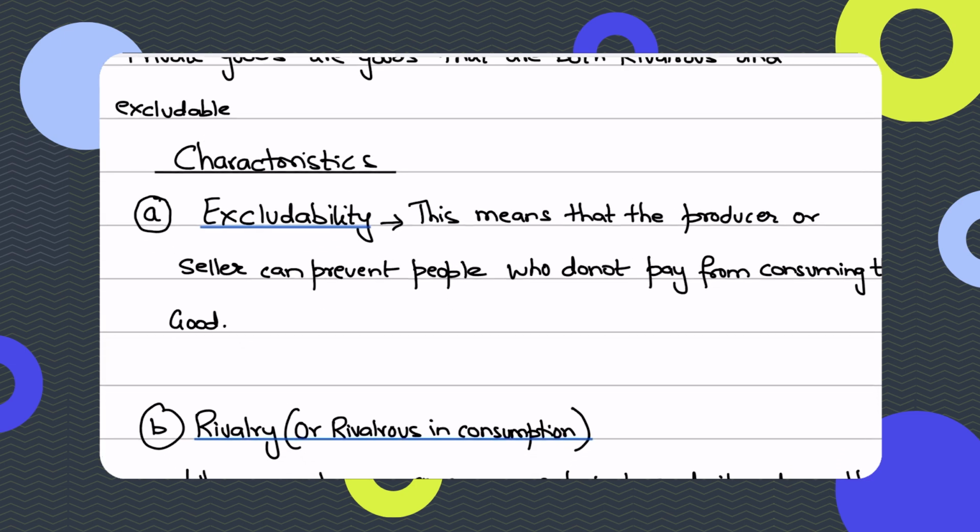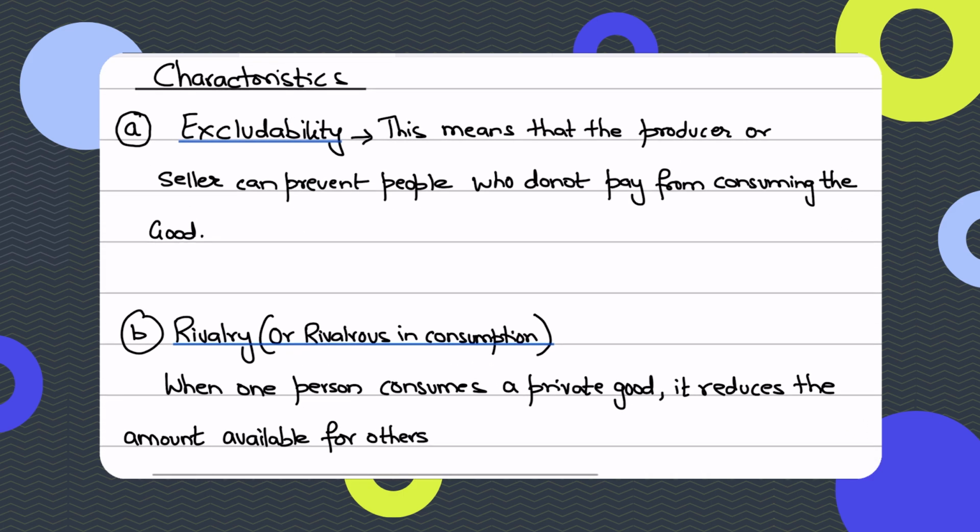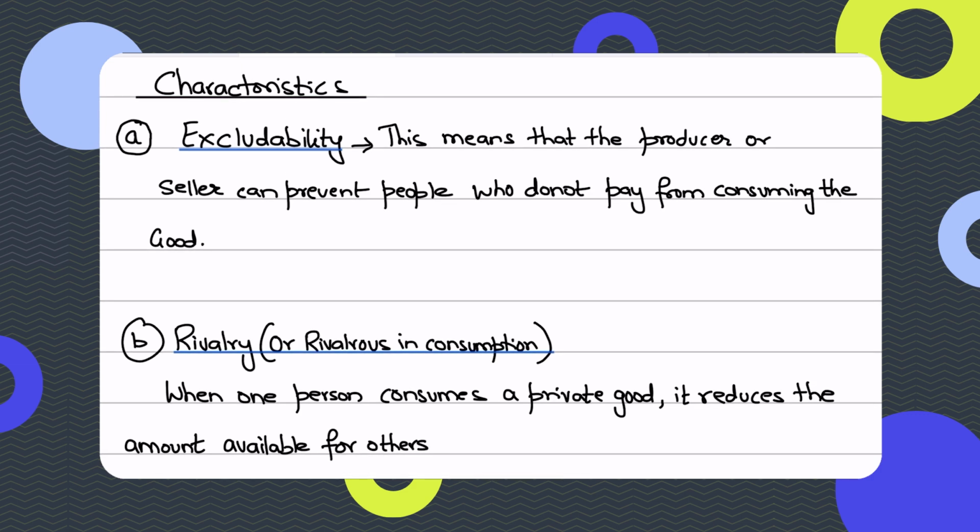Now, what do you mean by excludability? Excludability means that the producer or the seller who is selling the private good can prevent the people who do not pay from consuming the good. Let's say you don't buy a burger from McDonald's, so you cannot eat it because you haven't paid for it. Hence, access to that burger depends on the payment that you make for it, right? So you need to pay the price. So it makes it excludable. Not everyone will have access to it. Only those people who actually pay for that burger will get access to it. So the feature of excludability is present.